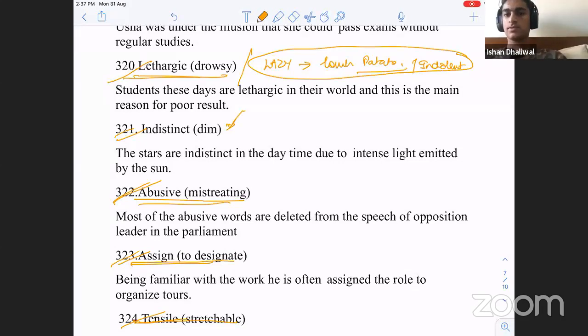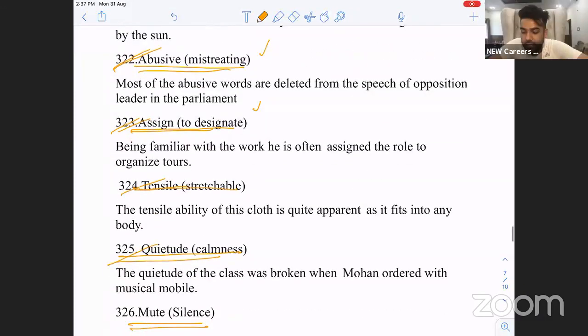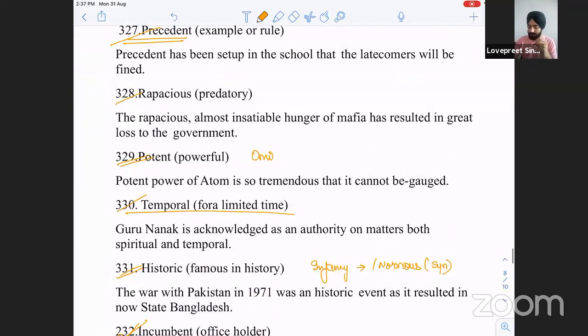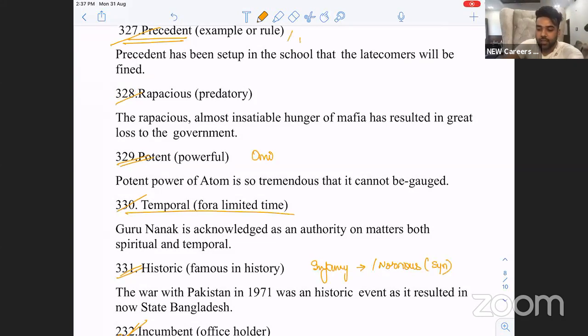Abusive, mistreating. Assign is to give somebody a role, designate. Tensile is stretchable, something that we can stretch, right? Tensile strength. Quietude, calmness. Mute, silence. Precedent is to set an example. Your parents want you to set a precedent, to set an example. Is it clear or not?